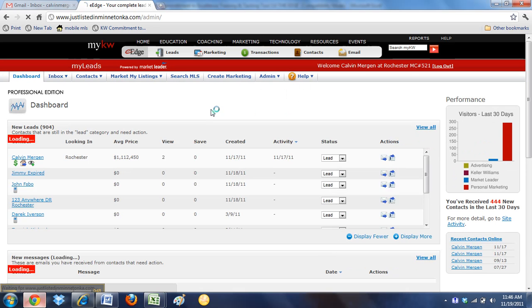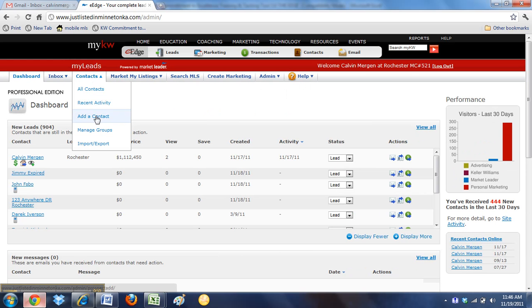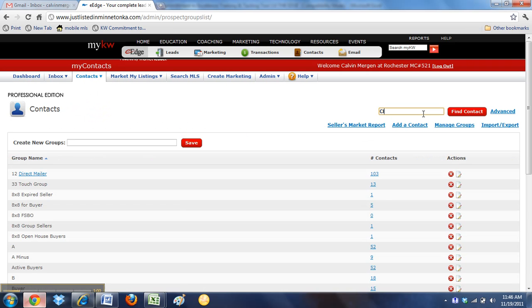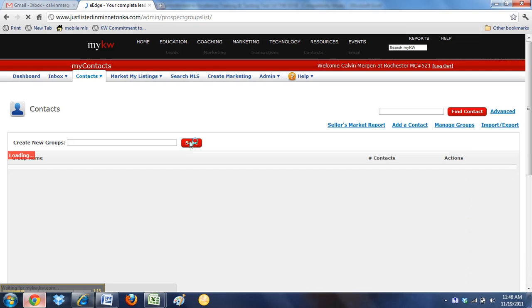But first thing we need to do before we do that, under contacts, is create the group that we're going to attach this action plan to. So if we were going to create an action plan for closing contract, if I type in closing contract action plan, I have to create the group. Oops, I'm doing find a contact. I'm going to put that down here and create the group, because once we're done with this action plan, we're just going to attach it to it.